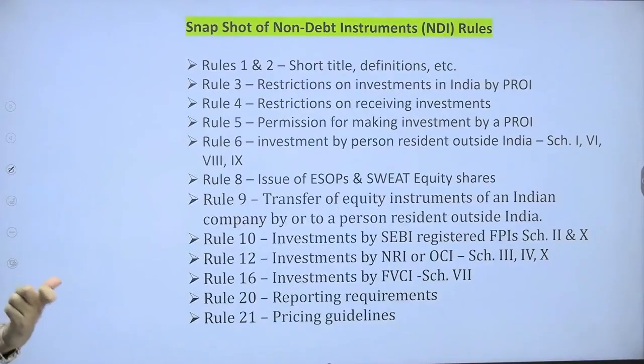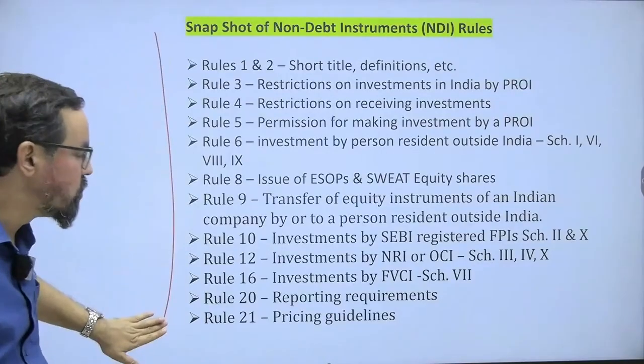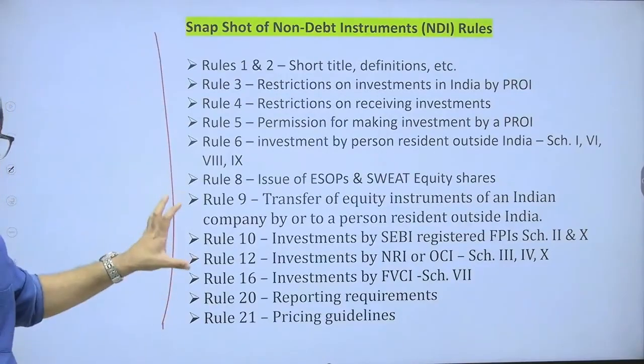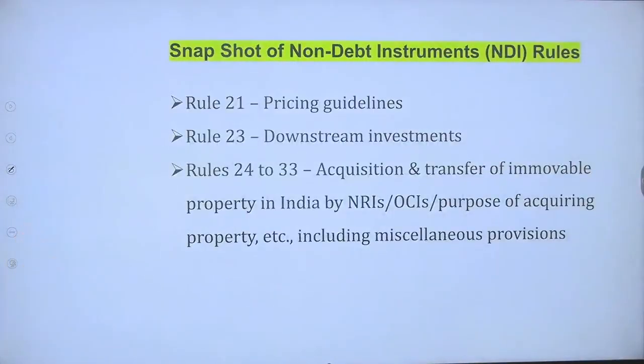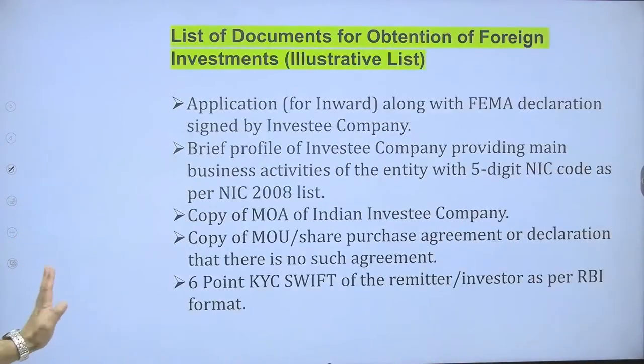We have a short snapshot for the NDI, that is the non-debt instruments rules. This is something related to that. So these are the rules; they have given it exactly like this, and they have not provided it in detail either. If you go through it, I suggest you can ignore this particular part, because we cannot memorize all these many rules and all.